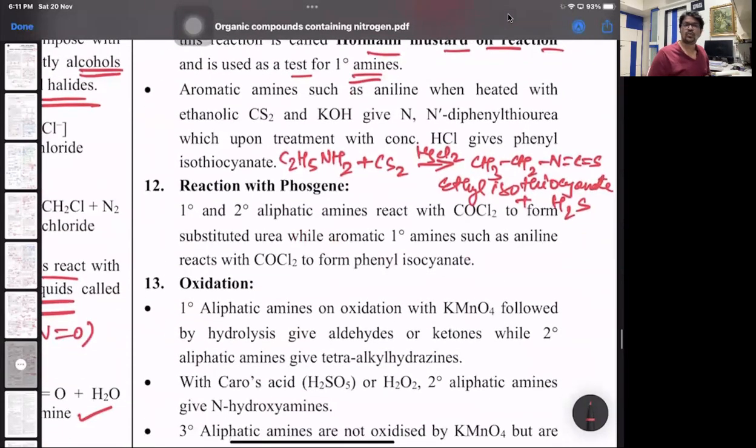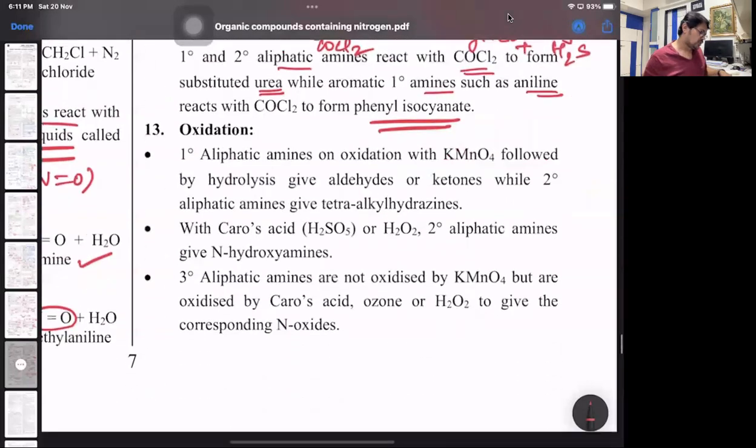Next one, reaction with phosgene. It's an extra reaction. Phosgene we all know, COCl2. Chloroform undergoes aerial oxidation to form phosgene, a deadly poisonous gas. That's why we add an inhibitor, that is nothing but 2% ethanol. If anybody remembers, we did that in surface chemistry. 1 degree and 2 degree amines react with phosgene to form a substituted urea, while aromatic 1 degree amine gives phenyl isocyanate. It's an extra reaction, so don't bother.